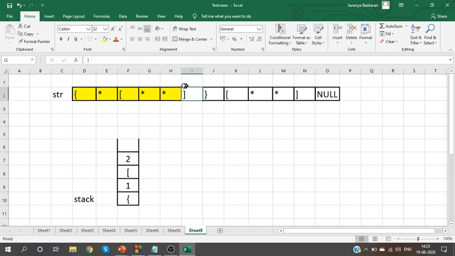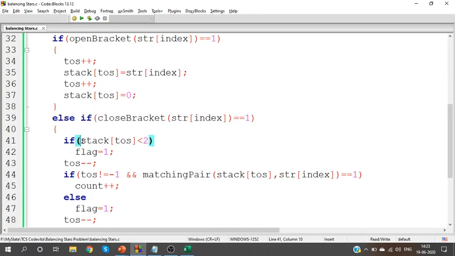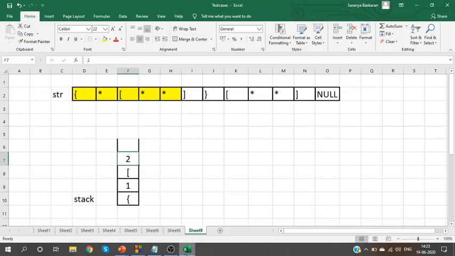What will you do when you see a close bracket? I will check the count value first. I will check whether the count is less than 2. Here the count is equal to 2, so the count condition is satisfied. I know I have 2 stars, so I don't have to bother about that.